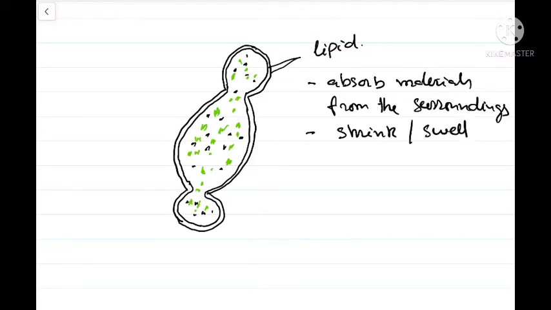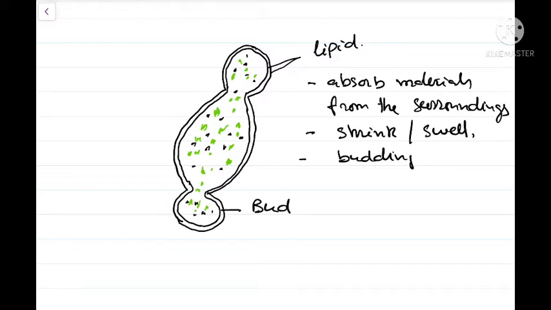different types of solutions having different osmotic concentration. Likewise, these microspheres could shrink or swell depending upon the osmotic potential. Similarly, they could also show budding. Here is the bud, and this bud could then grow and separate from the microsphere. Therefore, microspheres were believed to be the precursors of the first living cells, or they formed the protobionts.